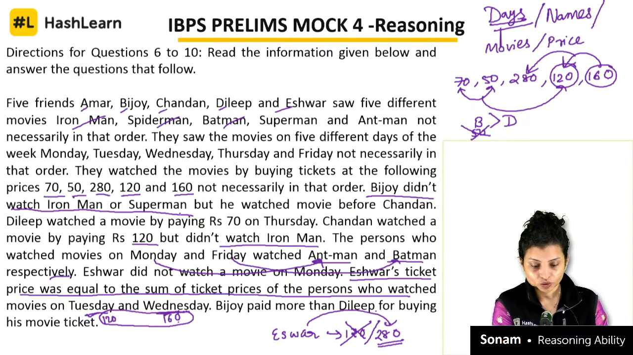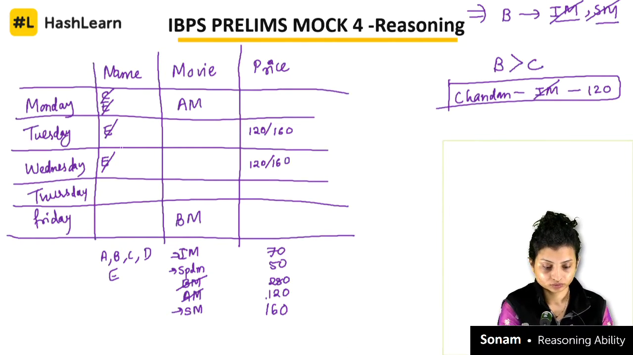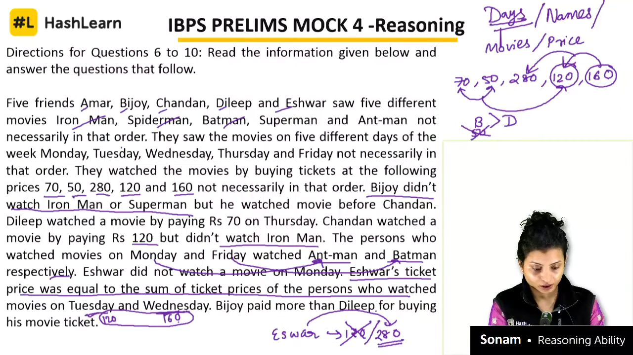Bijoy didn't watch Iron Man, Superman, but he watched the movie before Chandan. So Bijoy cannot be on the first place also. Bijoy can be on first place. Chandan watched 120 but didn't watch Iron Man. The person who watched the movie on Monday and Friday, Ant-Man and Batman respectively. And Ishwar did not watch on Monday. Ishwar's ticket price was equal to the sum of the person who watched Tuesday and Wednesday. Okay, so Bijoy paid more than Dilip for buying his movie ticket.